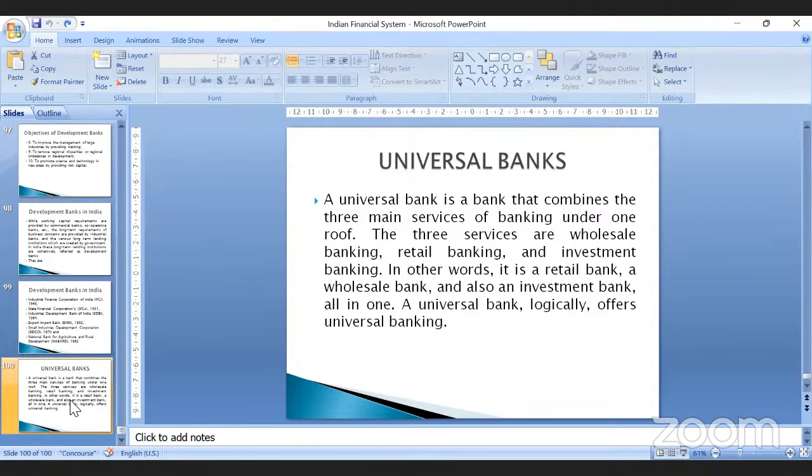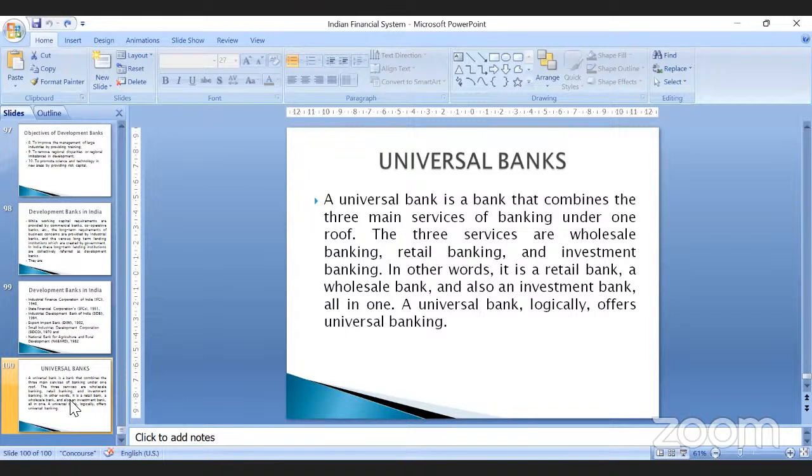So before you go to a bank to avail either wholesale banking or retail banking, that is corporate banking or retail banking, you have to determine whether you want these banking services for yourself as an individual, or for your company as an organization. If you want services as an individual, you will go for retail banking. If you want services as an institution or as a company, you will go for wholesale banking, or corporate banking.